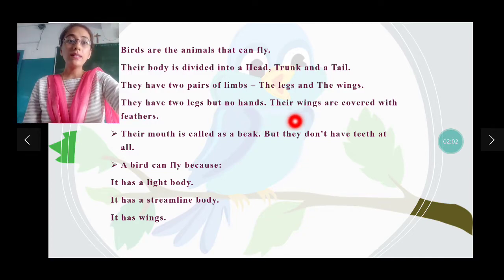Now their wings are covered with feathers. उनके wings होते हैं, है ना? उड़ने के लिए क्या होते हैं birds के पास? Wings होते हैं. तो वो wings किससे covered होते हैं? Feathers से covered होते हैं.